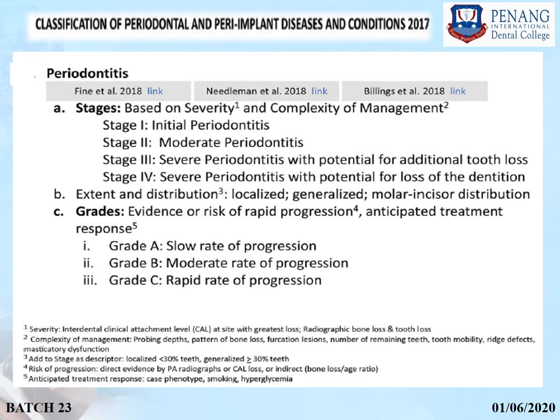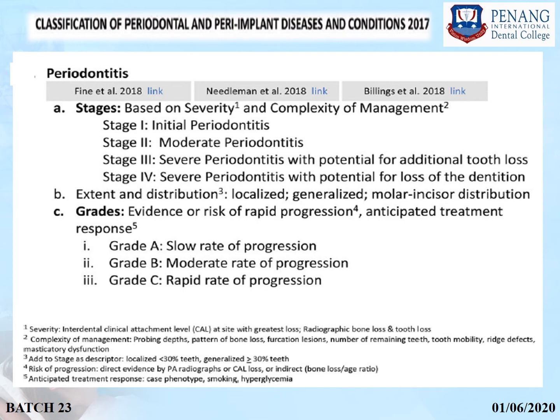So this is the classification of periodontal and peri-implant diseases and conditions given in 2017. This classification has to be implemented in our dental school. As soon as it gets implemented, it will be used for the diagnosis of periodontal disease. But until then, you are still going to use only the 1999 classification, which we have discussed already.